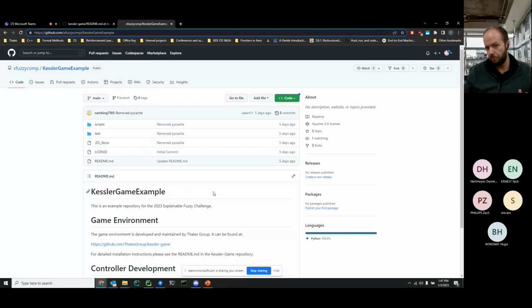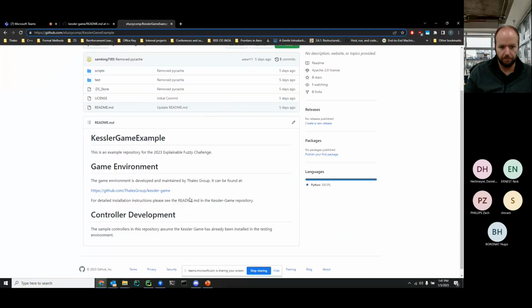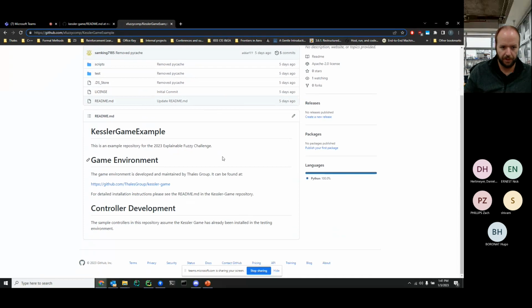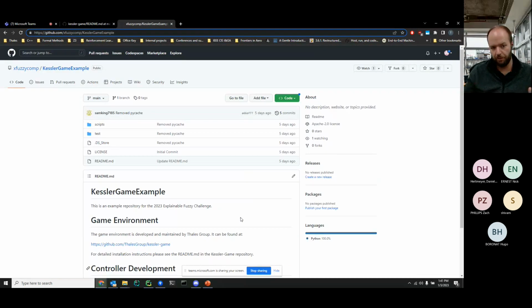And this is not ready yet, but when it is, we'll let you know, and you will have something showing how to instantiate games, develop controllers, similar to the ones you've already seen, but also a sample training script that shows you how to call the game in a training script and use that in some way.